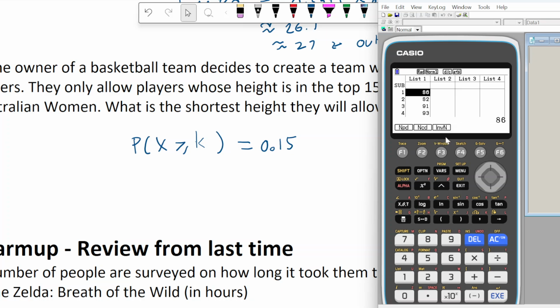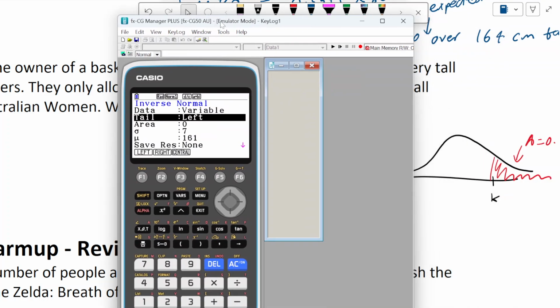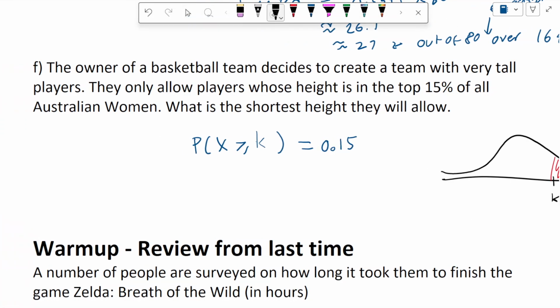You're hitting inverse normal this time, so that's F3. The tail is a right tail because we've drawn it on the right-hand side. And the area was 0.15. Standard deviation and mean are the same as before. And we should get 168.2. So K roughly equals 168.2 centimeters.